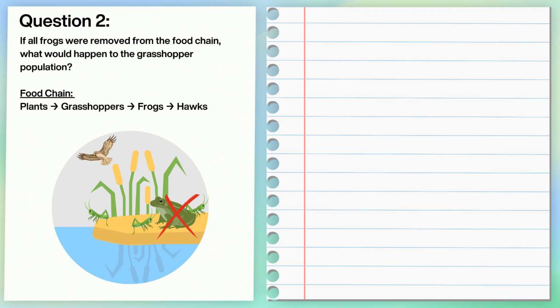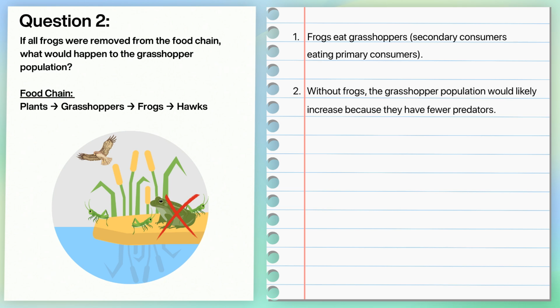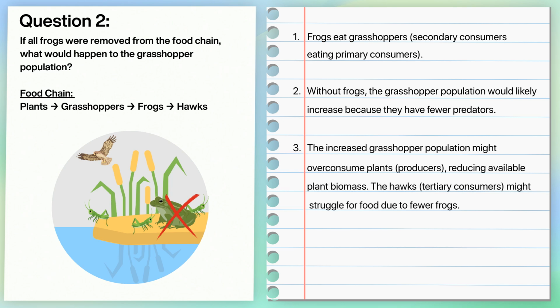Now let's go through it. Frogs eat grasshoppers, secondary consumers eating primary consumers. Without frogs, the grasshopper population would likely increase because they have fewer predators. The increased grasshopper population might overconsume plants, producers, reducing available plant biomass. The hawks, tertiary consumers, might struggle for food due to fewer frogs.